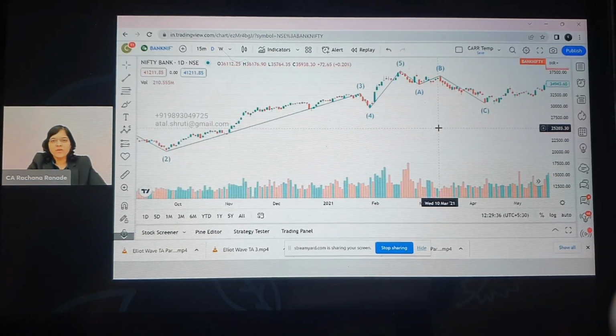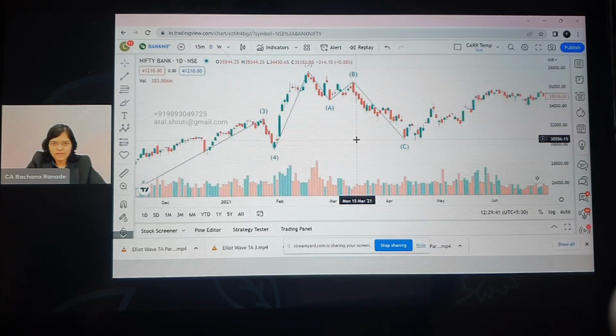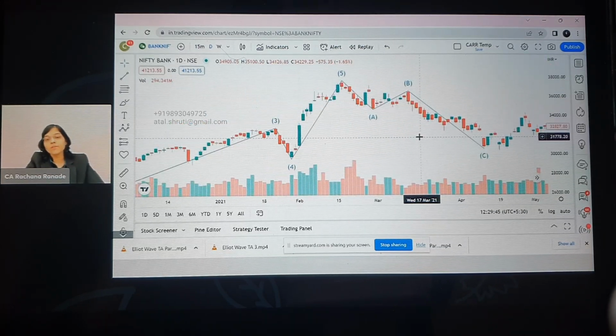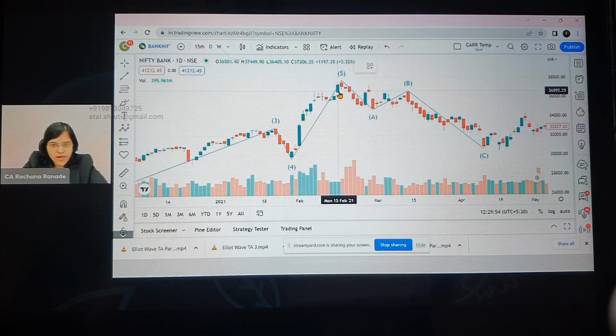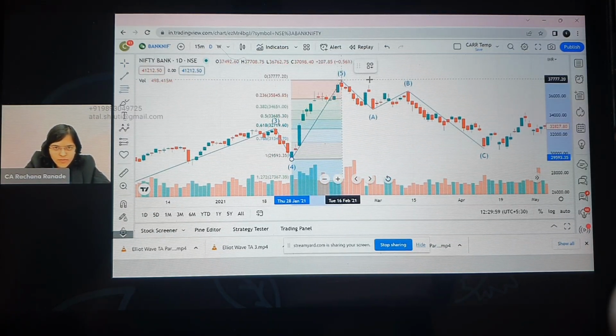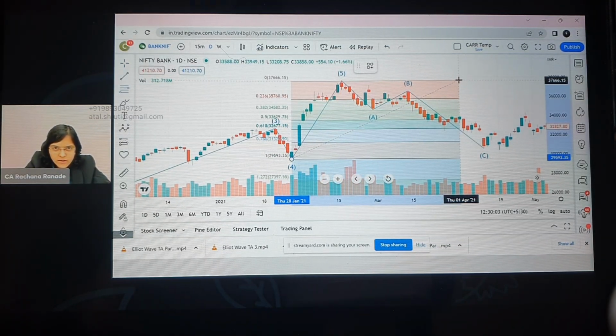Now we have already tested whether 1, 2, 3, 4, 5 is correct or not. Now what do we have to test? Whatever I do right now, is A, B, C fitting into the Fibonacci rules or not? So for that, if you remember, A retracement was how much? Either 23.6% or 38.2% retracement of what? Of wave 5. So again, I'm going to do Alt F from the lowermost point to the topmost point of 5, but just for ease of purpose, I'm going to extend it here.